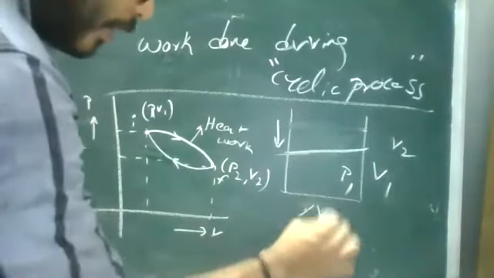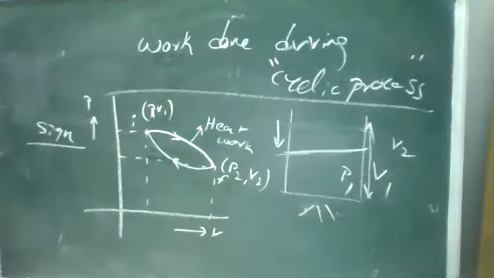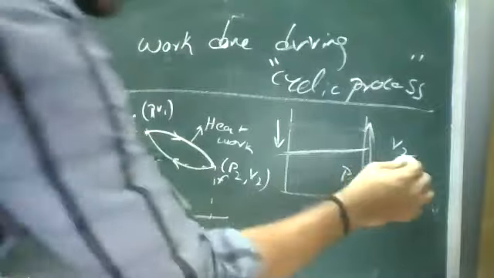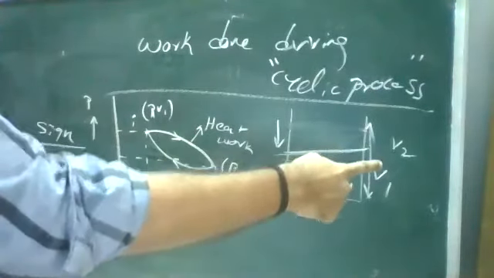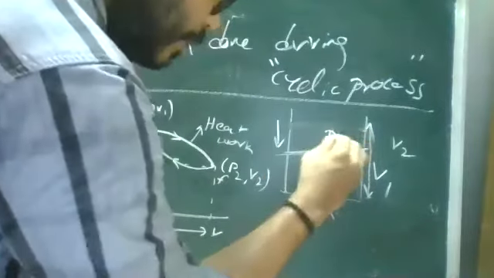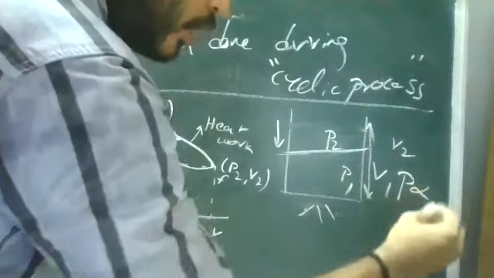So I am heating it. When I heat it, the volume of the beaker is expanding. When it expands, it is varying to volume V2. It was expanding to volume V2. When it is expanding to volume V2, the pressure is decreasing. Pressure decreases. So from the relation, P is proportional to 1 by V.